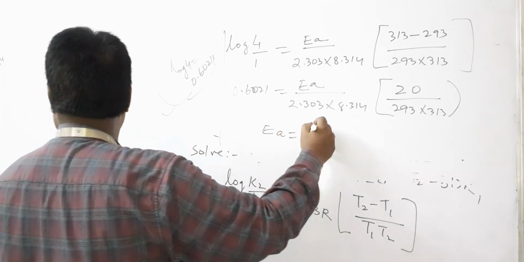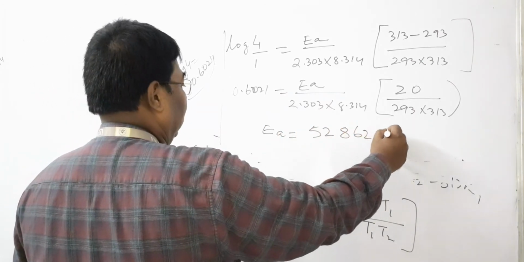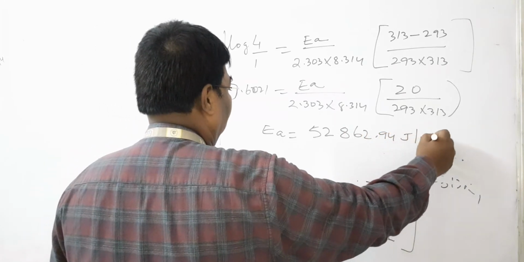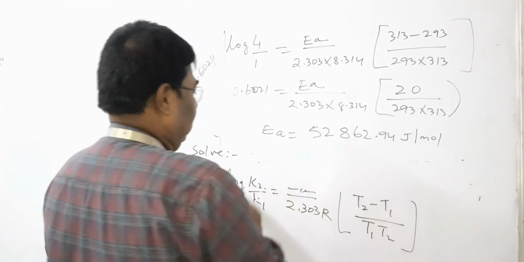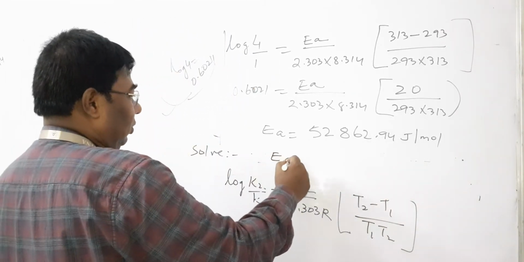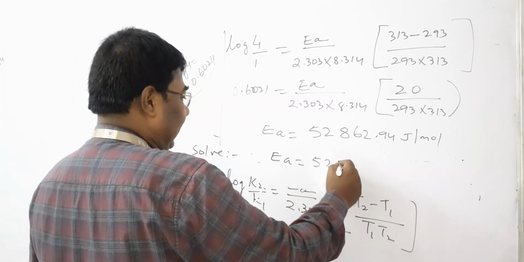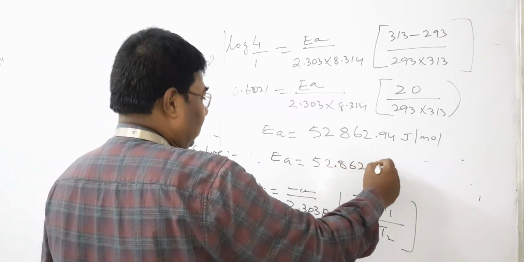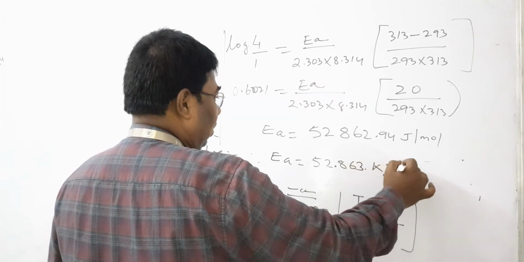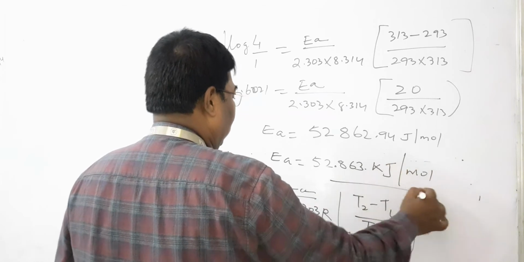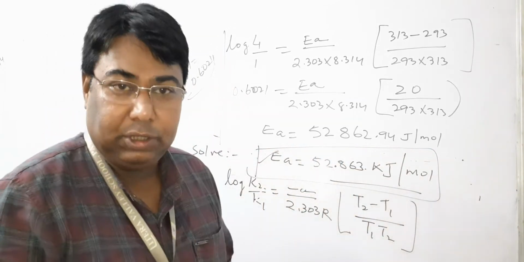The value of Ea is 52862.94 joule per mole, or Ea is equal to 52.863 kilojoule per mole. So in this way you find the value of activation energy.